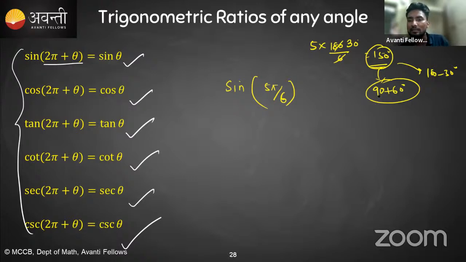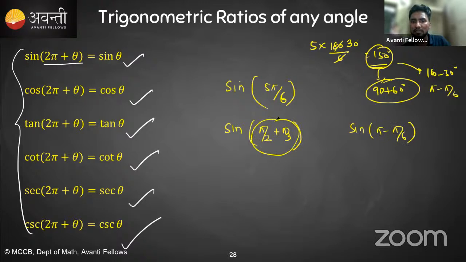So this is 90 plus 60. So you already know what 90 means: 90 means pi by 2. Okay, and this is pi by 3. Or you can also write this as pi minus pi by 6. Because if you see, pi by 2 plus pi by 3 is also 5 pi by 6, and pi minus pi by 6 is also 5 pi by 6.